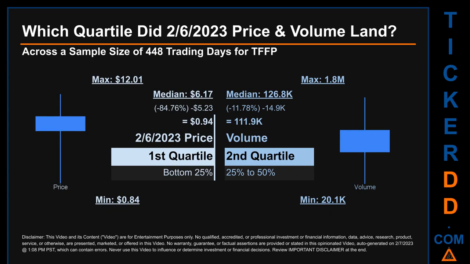Quartiles tell us about the spread of a data set by breaking that data set into quarters, just like how the median breaks the set into half. Descriptively, TFFP has a median price of $6.17. Therefore, the 6th of February 2023 price was lower from that middle marker by 84.76%. The day's volume of 111.9 thousand was less than the median by 11.78%.